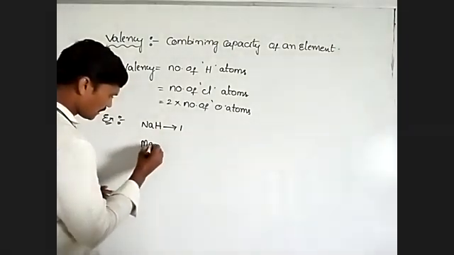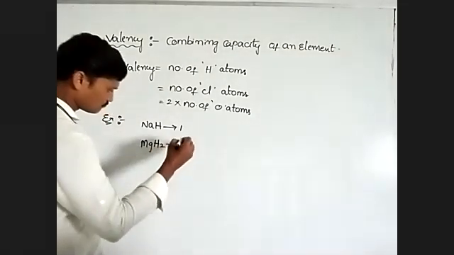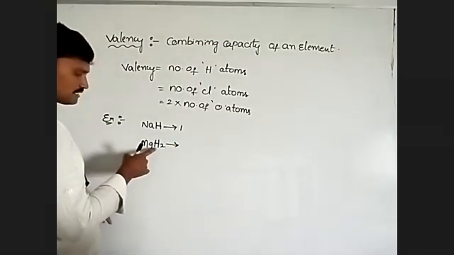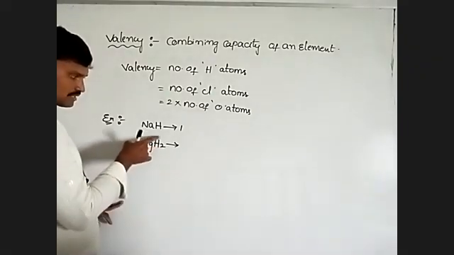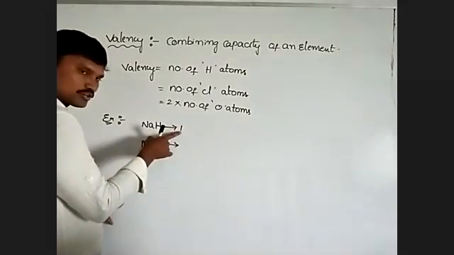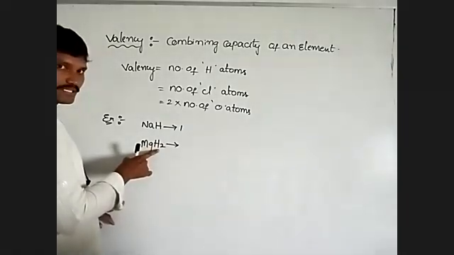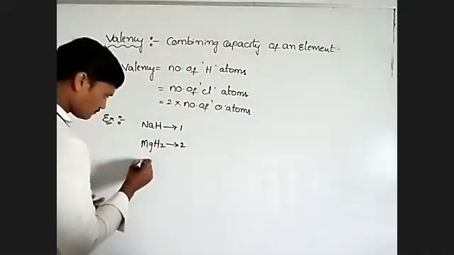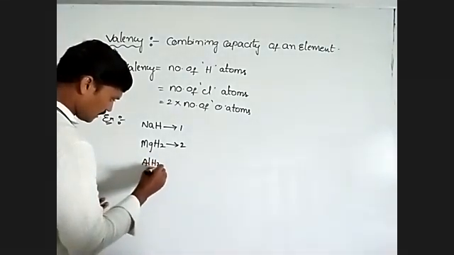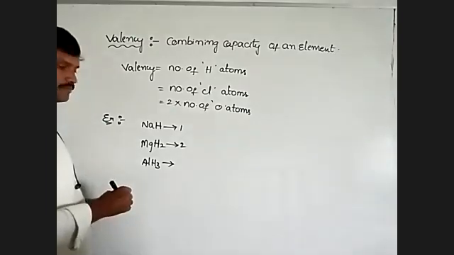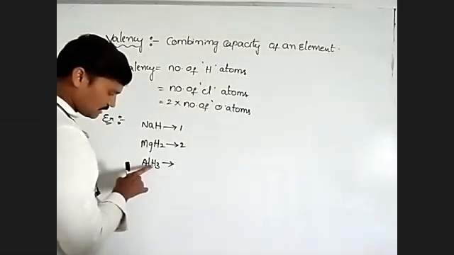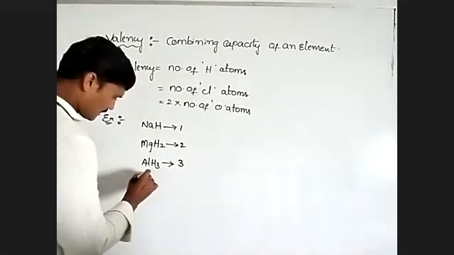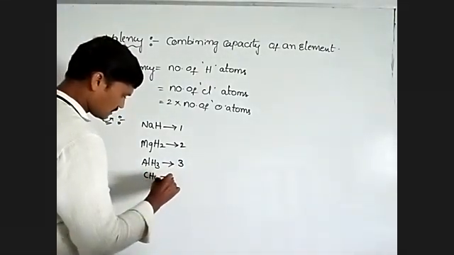Next one, magnesium hydride. In magnesium hydride, there are 2 hydrogens, so the valency is 2. Next, aluminum hydride. Here 3 hydrogens are present, so valency is 3. And next, methane, CH4.